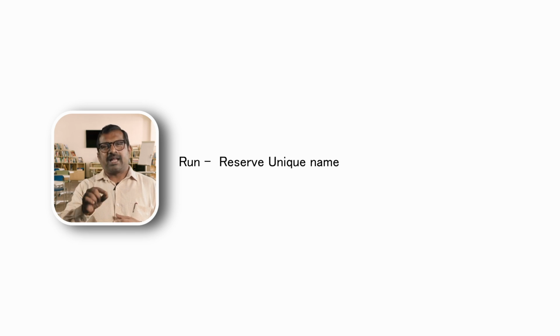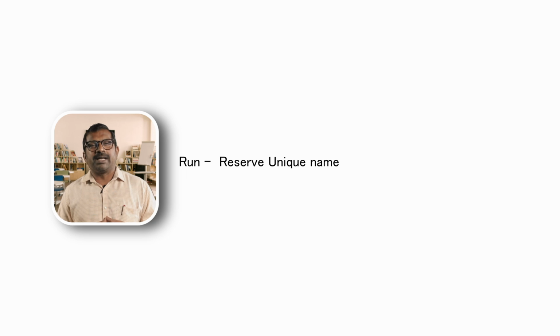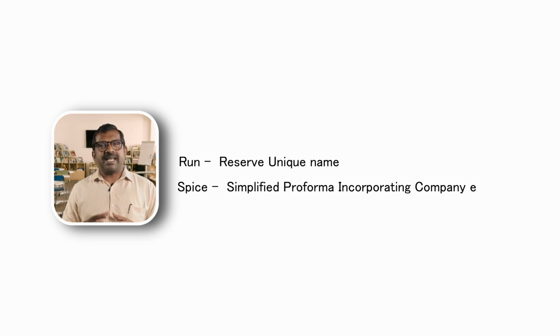For us, another important piece of information which I would like to present is the SPICE facility. SPICE stands for Simplified Proforma for Incorporating Company Electronically. All the e-forms can be uploaded through this facility, which makes it easy for you to register the company. So there are two important facilities: for the name, the RUN facility is applicable, and for uploading all the documents, the SPICE facility is applicable.